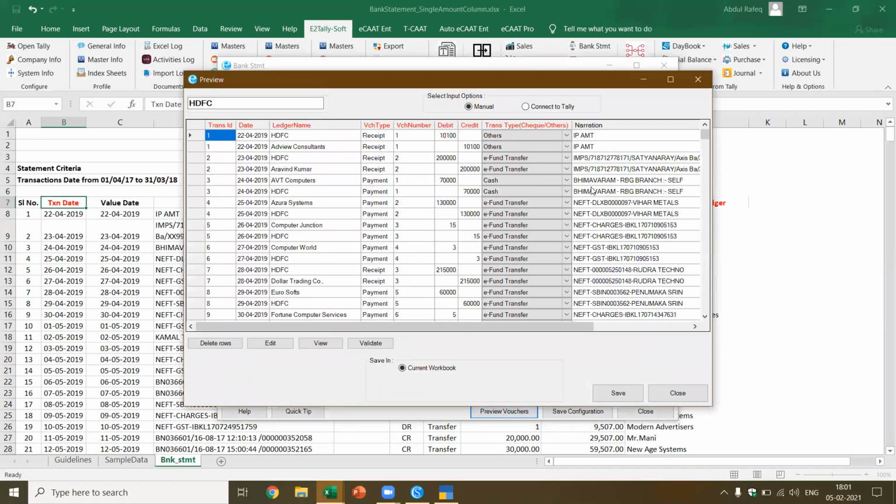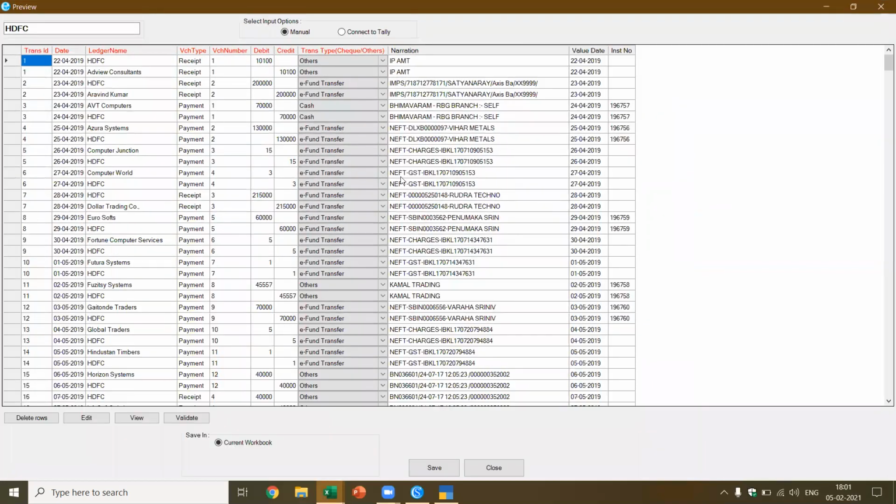Now this is what has been done. I have converted all the bank statement data and I'm able to get this at one glance. Now I can also do a lot of other things. I can connect to Tally and do the validation. I can also connect to Tally and add the ledger name directly here. I can also validate directly from here.